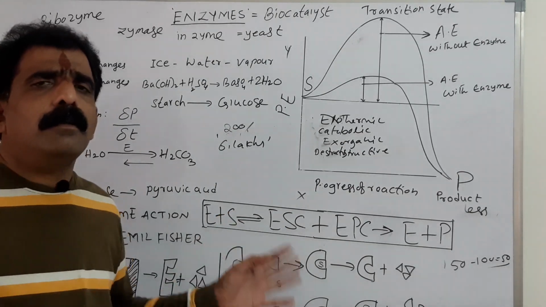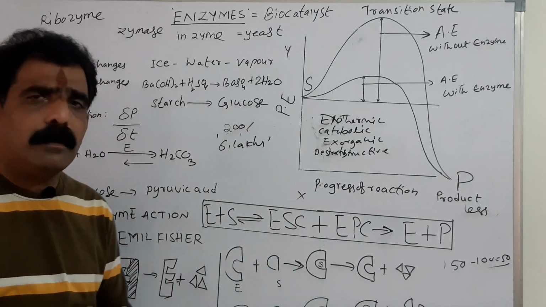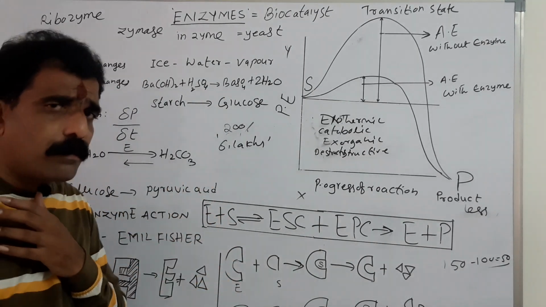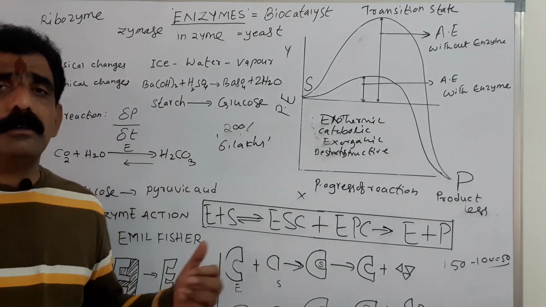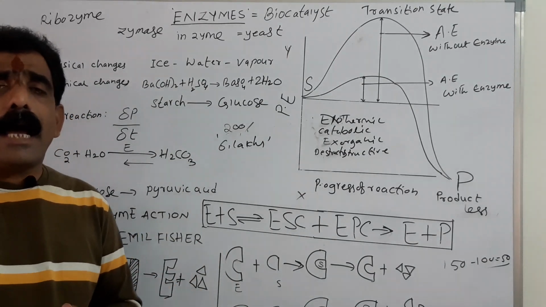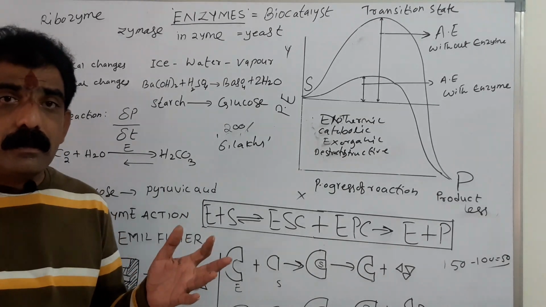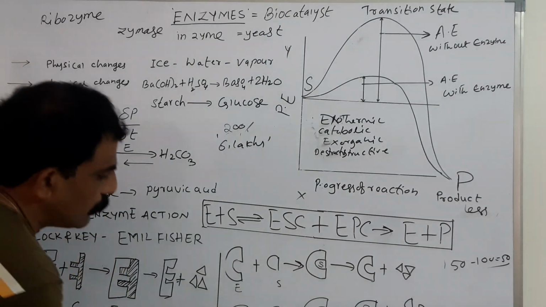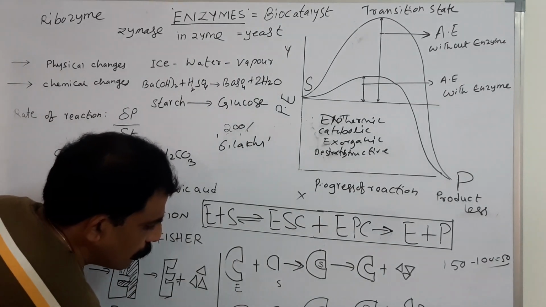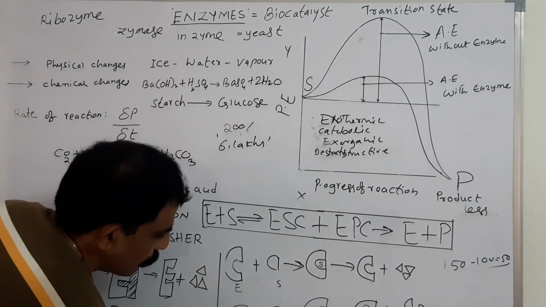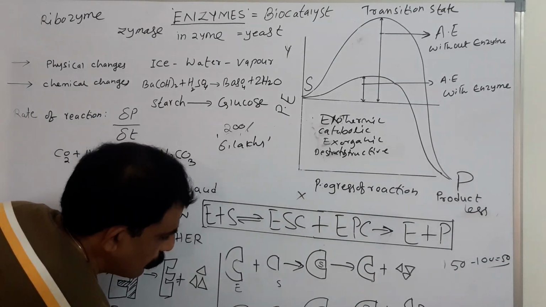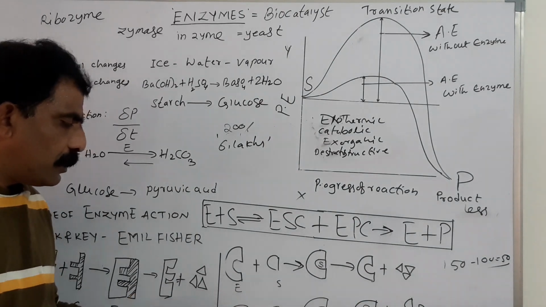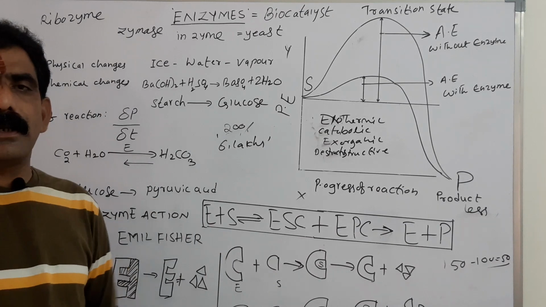So, whatever the shape or configuration of the substrate molecule may be, the active site undergoes conformational changes to get a configuration similar to the substrate molecule. So like this, it induces some conformational changes in the active site in such a way that the enzyme molecule gets an active site whose configuration is similar to that of the substrate molecule.